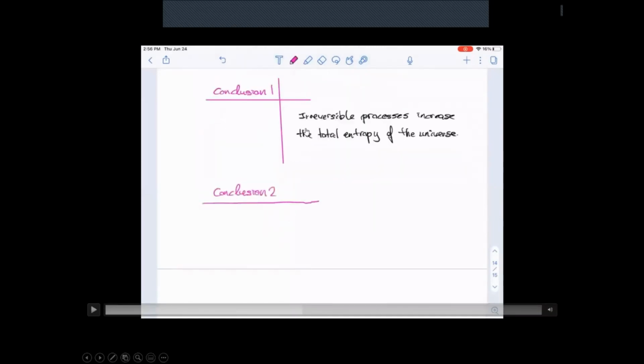So the question is, how do we know that? How does an irreversible process increase the total entropy of the universe? I gave you an example of doing the lawn, but mathematically it's still going to work out the same way. All right, so the irreversible processes will increase the total entropy of the universe. If it's a reversible process, though, the total entropy of the universe does not change.